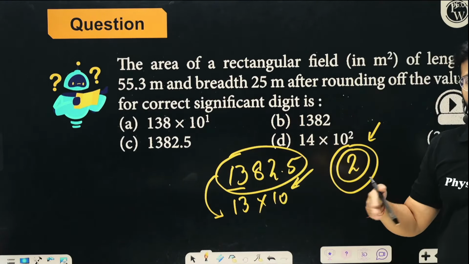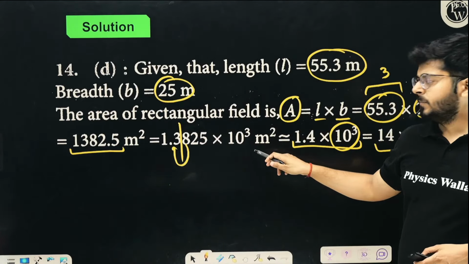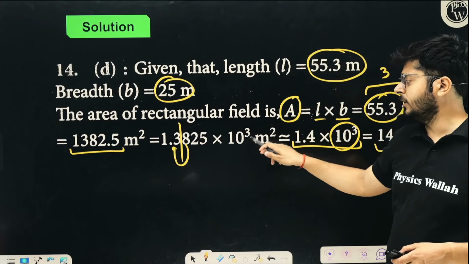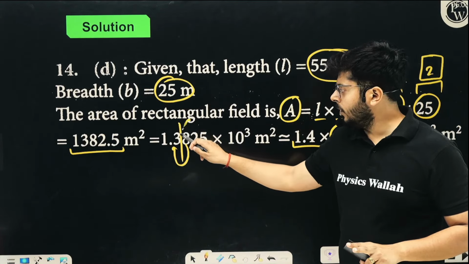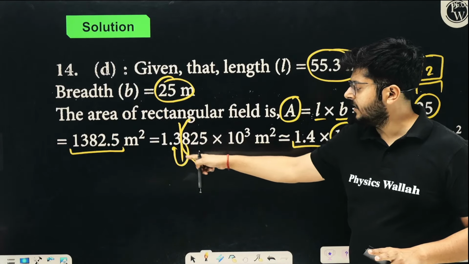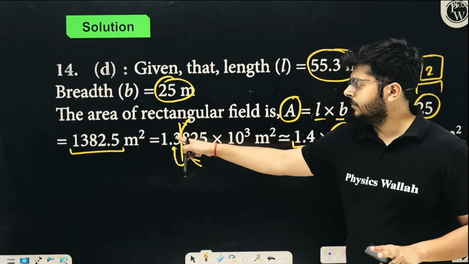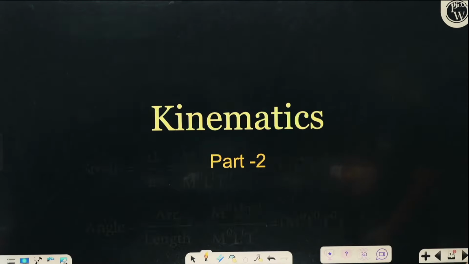And you can round off, as I told you; you were getting that kind of option, my dear kid. Okay, 1.385 into 10 to the power 3. You need only two significant figures, so you have to round off this portion. The separation digit is more than 5, so the previous number has to be increased by 1, Isha. Got it? Okay. Now let's move on and talk about the next question.